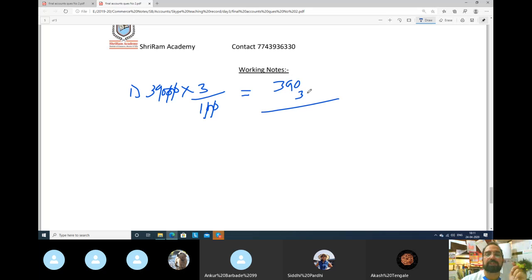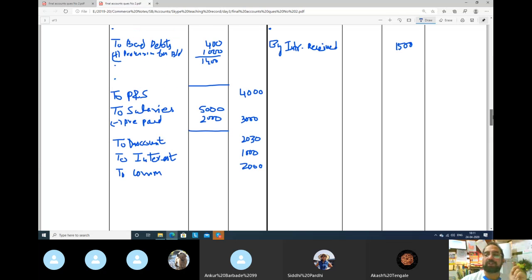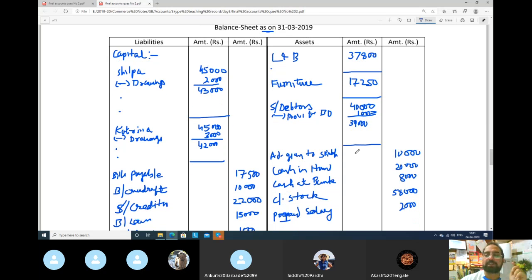That will be your 3%. 0, 27, 2 carry, 3 3s are 9, 10, 11. So 1170 rupees is the provision for bad debts. 1170 rupees. So here in the balance sheet, still less provision is there. 1170 rupees we might not receive.